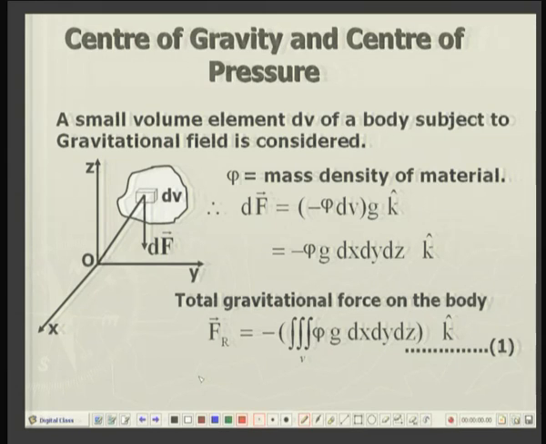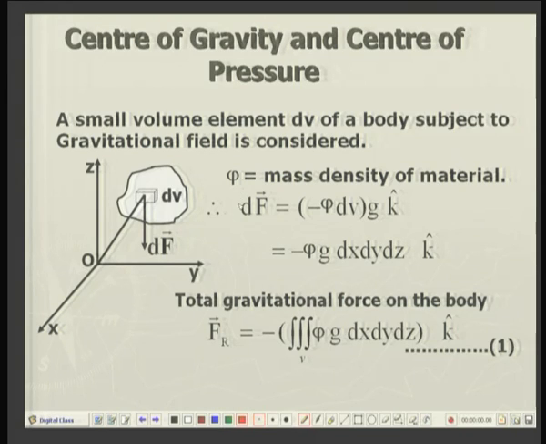So, an infinitesimal element of the body of volume dV will have a force acting on it parallel to the z axis in the negative direction as rho dV g, because mass density times the volume gives the mass of this infinitesimal element, times g, the acceleration due to gravity, and minus k is the direction. dV can be written as dx times dy times dz.